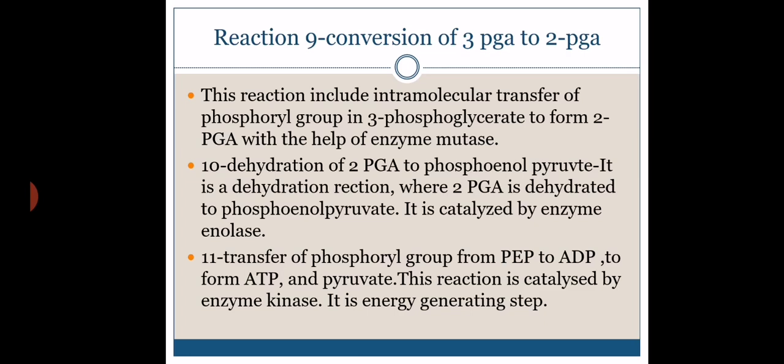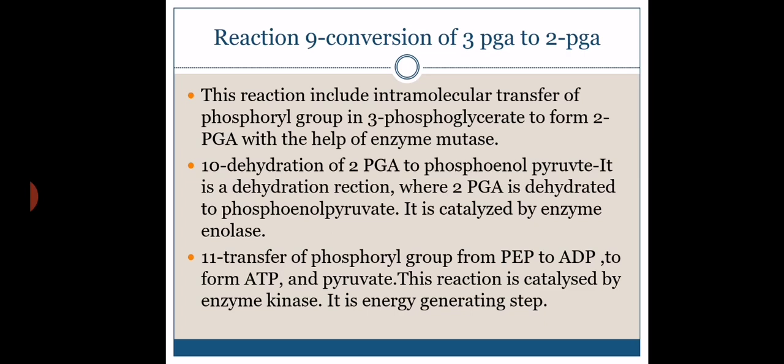3-phosphoglyceric acid is further converted into 2-phosphoglyceric acid. Simply there is an internal molecular rearrangement. The phosphate group from the 3rd carbon is shifted to carbon number 2. This is catalyzed by the enzyme mutase. Now 2-phosphoglyceric acid undergoes a dehydration step by the enzyme enolase to form phosphoenol pyruvic acid.